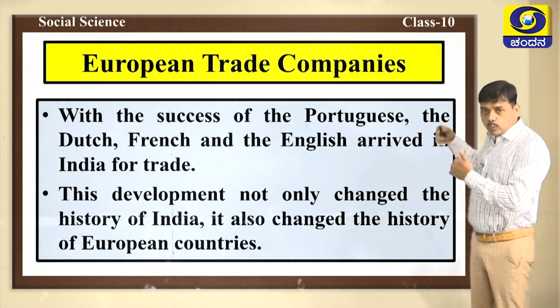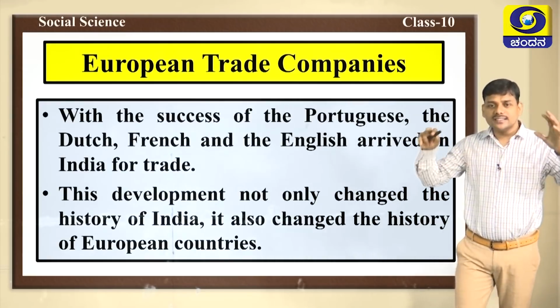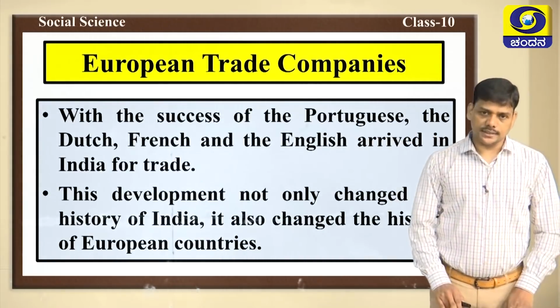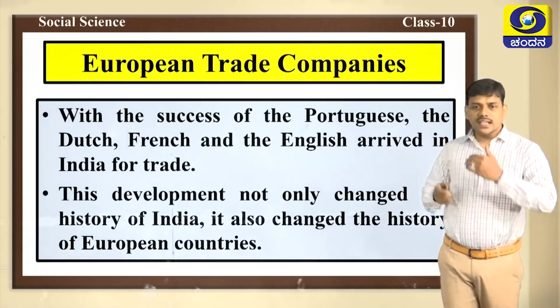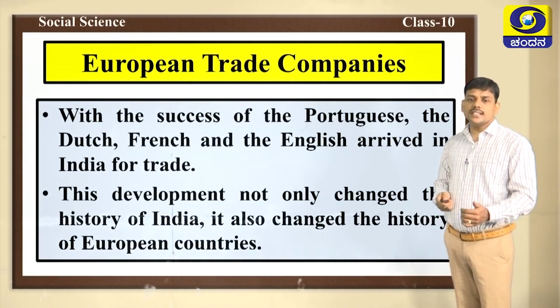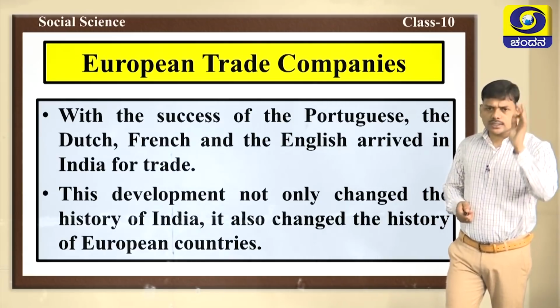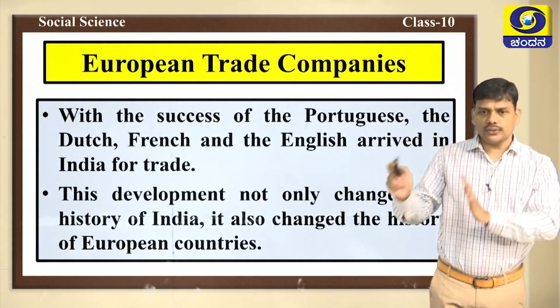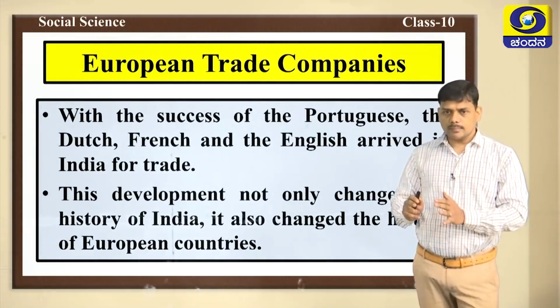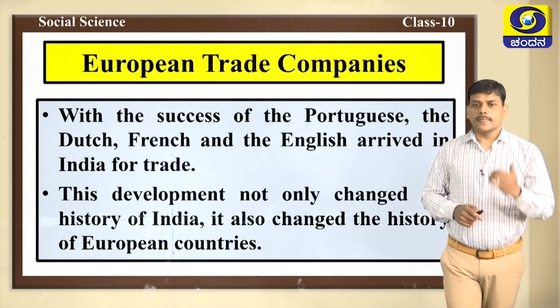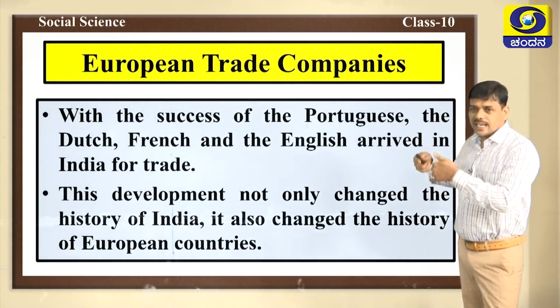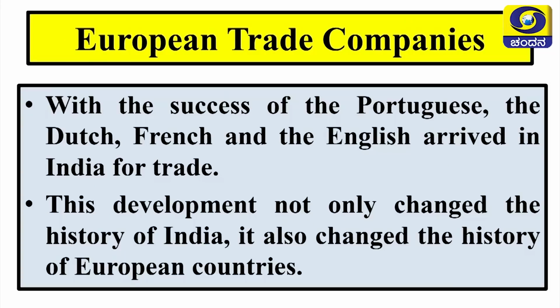Here, after Portuguese, we can see many other European trade companies. They started arriving in India. First Portuguese, after that Dutch, French and English arrived in India for trade. Their main intention was trade, because trade was profitable for them. That's why they came to India. They arrived in India for trade, and when they came, this development not only changed the history of India, but also changed the history of European countries.